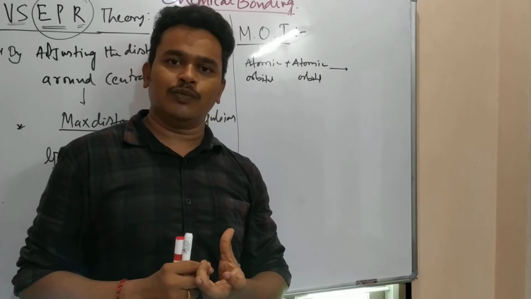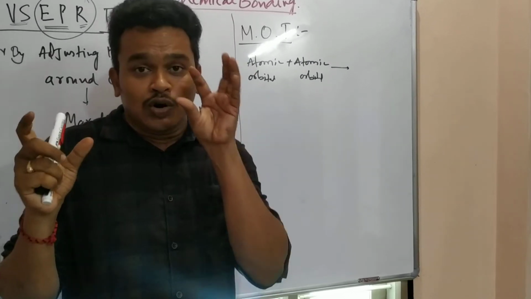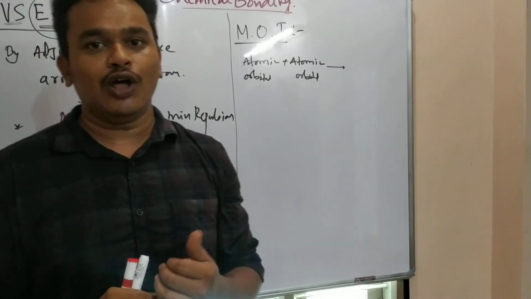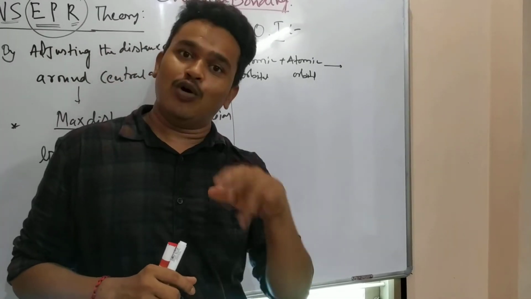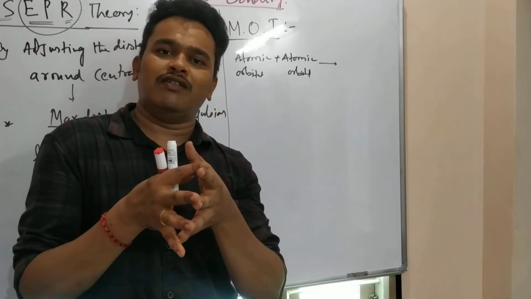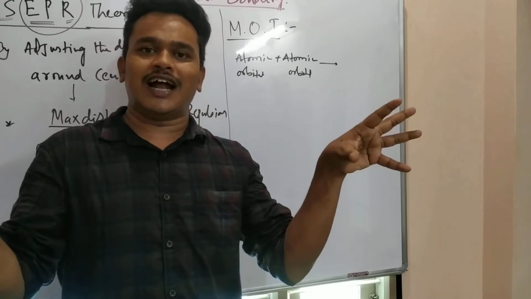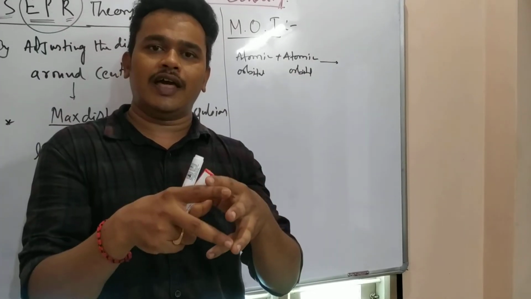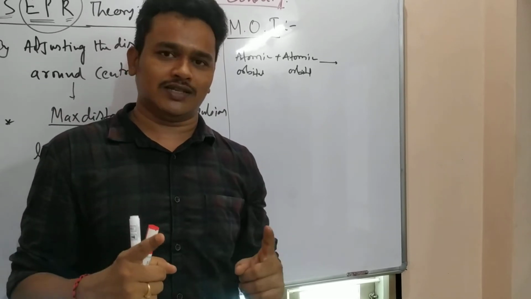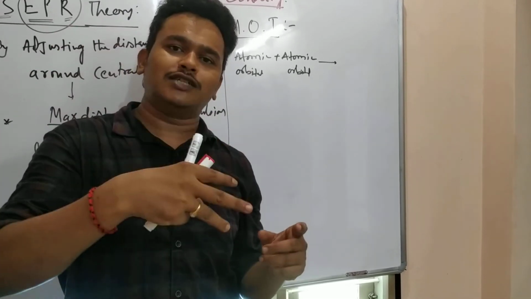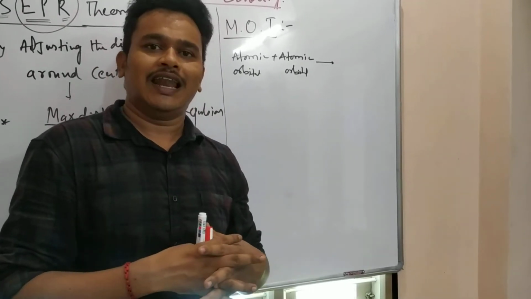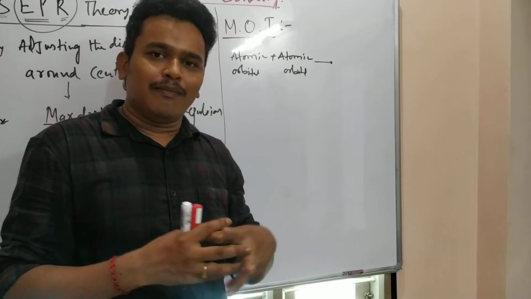In the molecule, there is not one nucleus but more than one nucleus, and the electrons are there combinedly, all under the two nuclei. If 3 atoms participate, there are 3 nuclei. If 4 atoms participate, 4 nuclei. Like that.